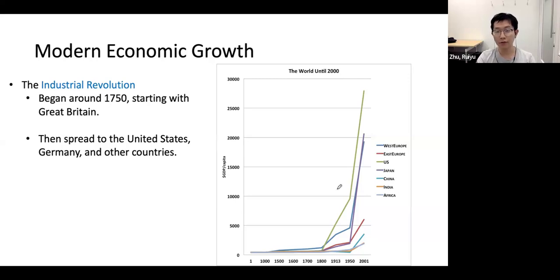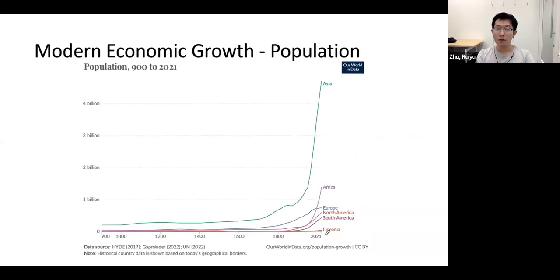So if you see this figure here, you can see that the GDP per capita started taking off earliest in Western Europe, and then the US, Japan, Eastern Europe, and the rest of the world, right? So that's the spread of the Industrial Revolution and economic growth. And this modern economic growth totally changed human society and shaped our modern lives in basically every perspective, right?